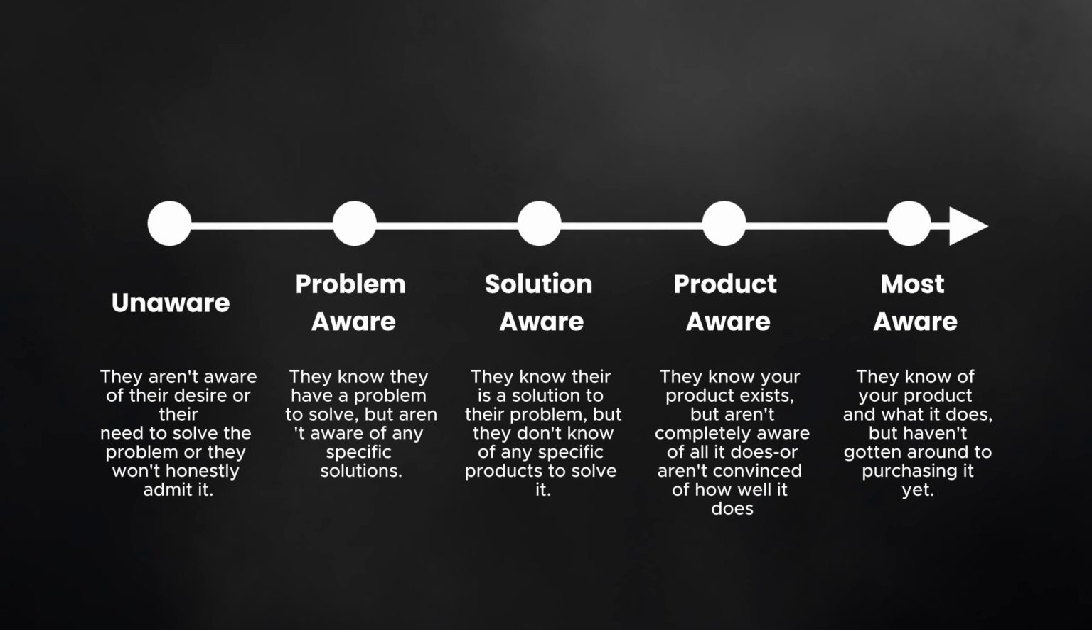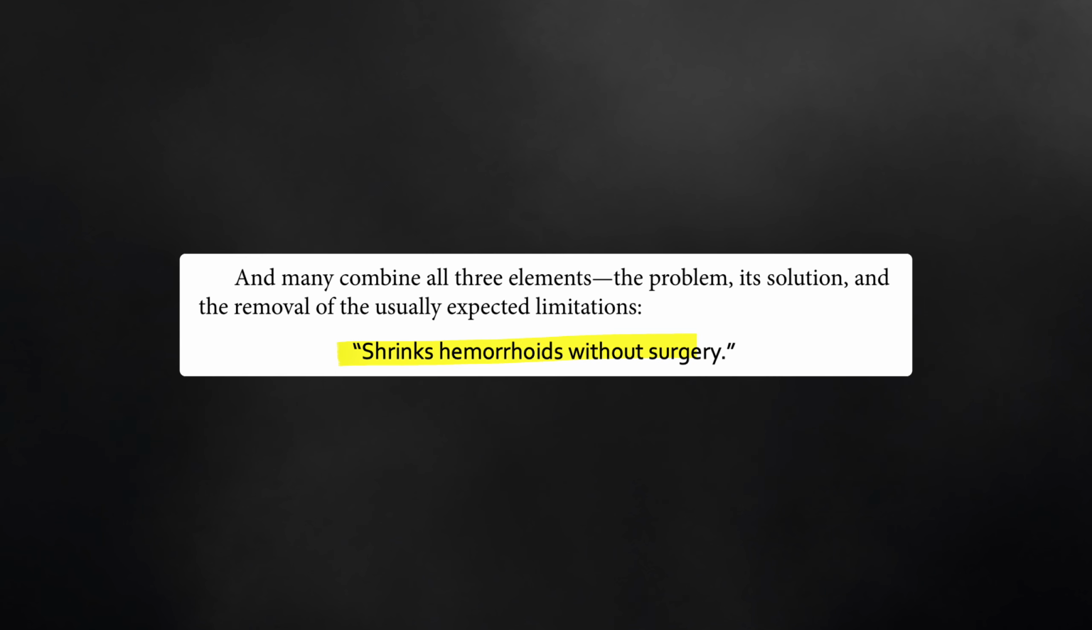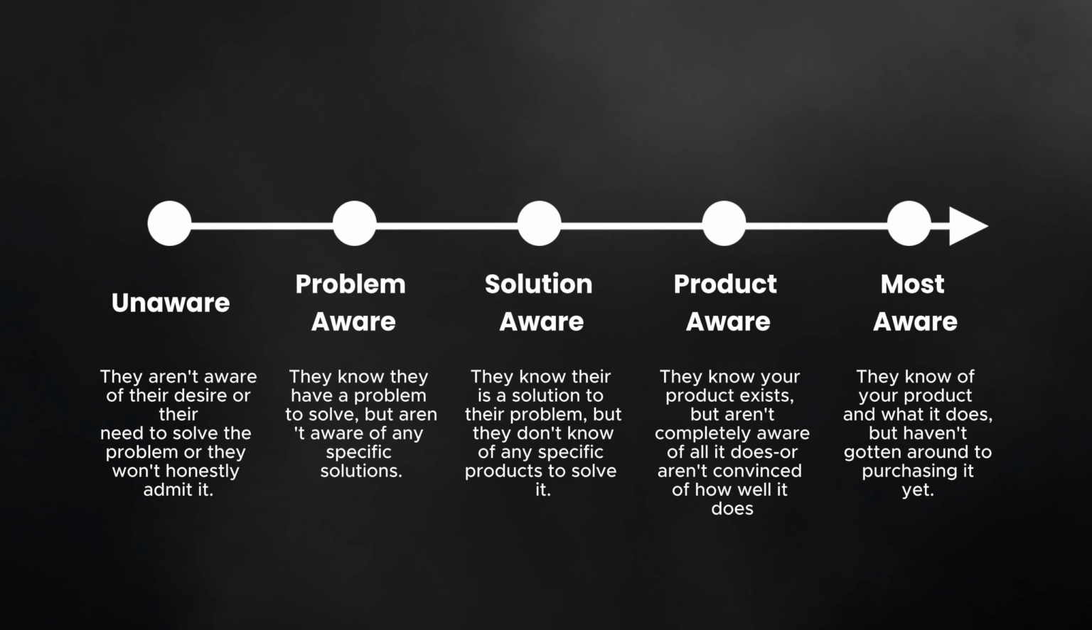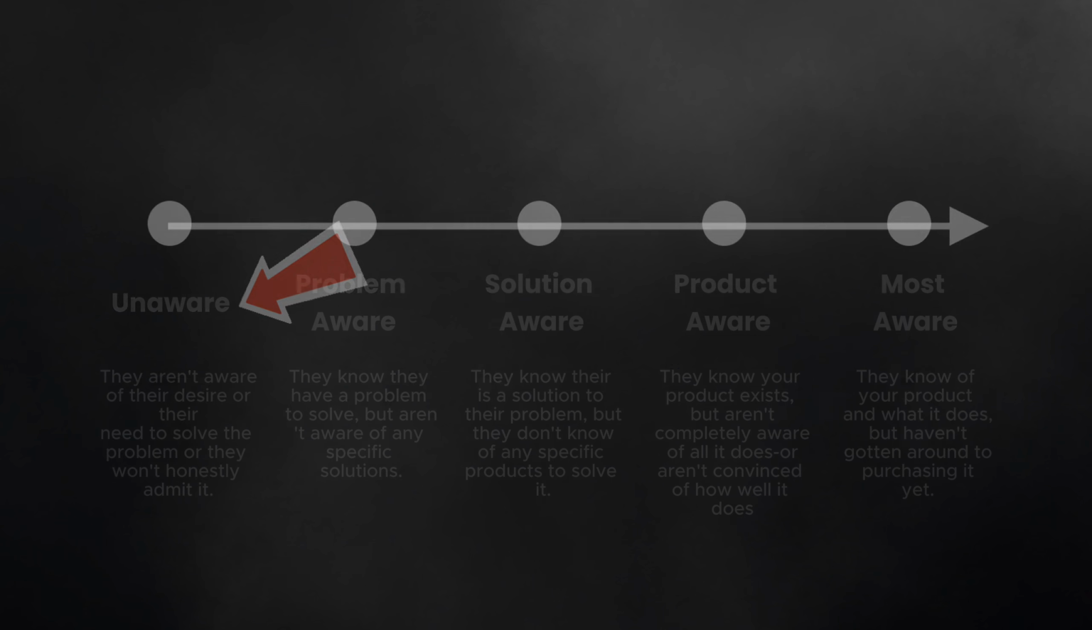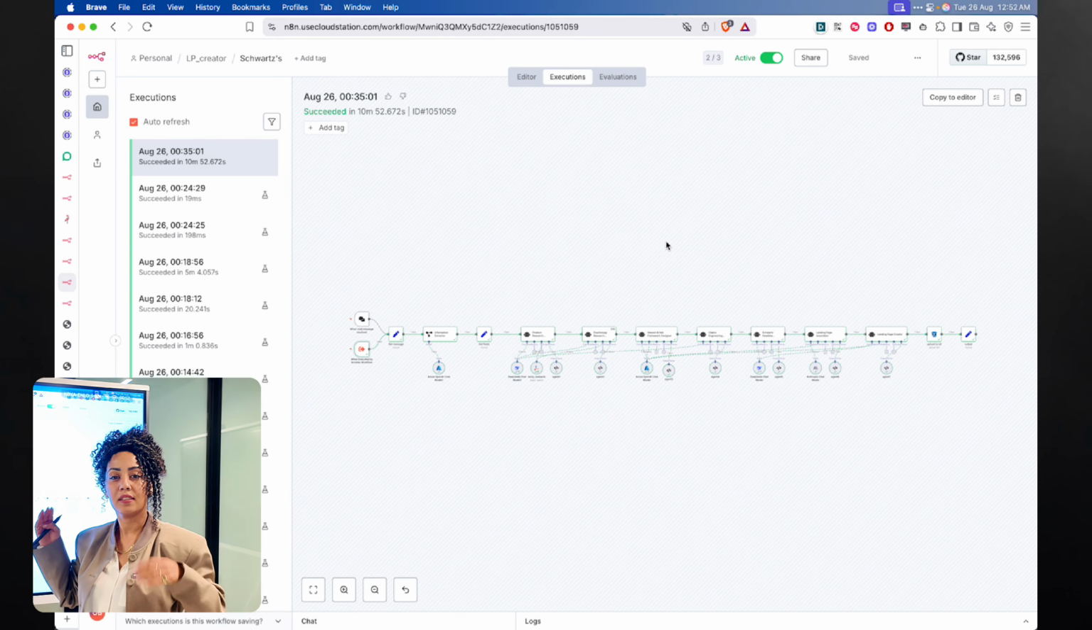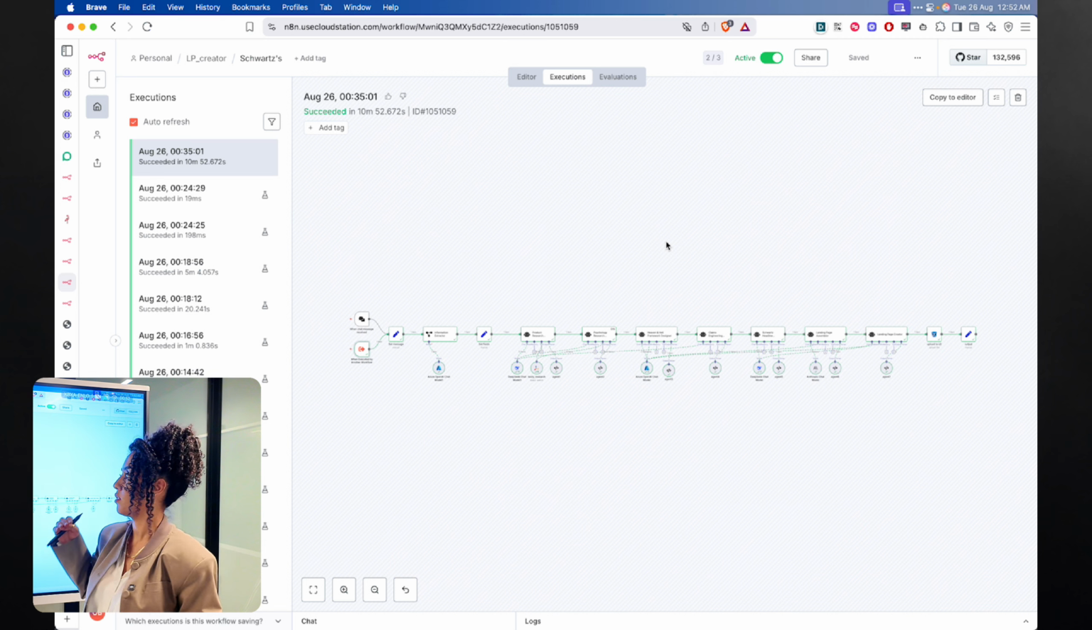A simple example: someone with hemorrhoids who knows they have the problem, you can say "shrink hemorrhoids without surgery." But someone who doesn't even realize what's causing their discomforts, you can start with hemorrhoids. My 7 agents systematically apply his psychology to diagnose these awareness levels and create copy that matches where people are mentally. So let's see exactly what happened and which agent was triggered.